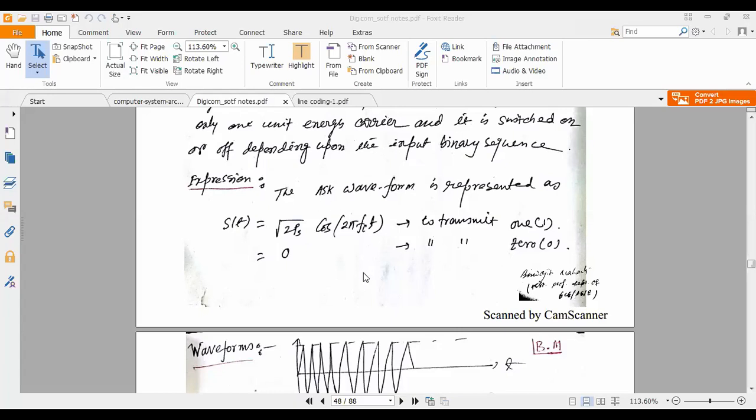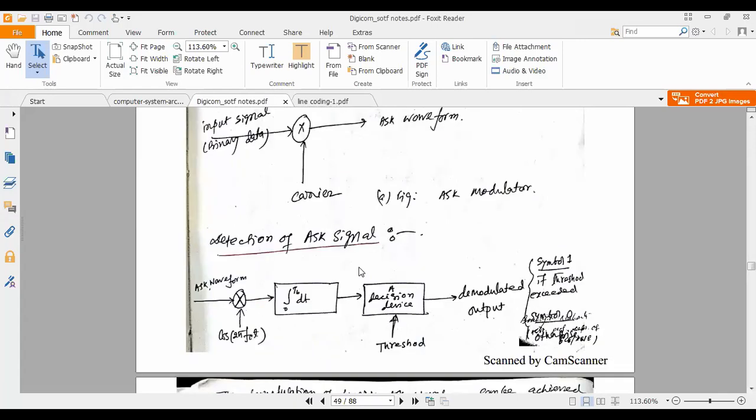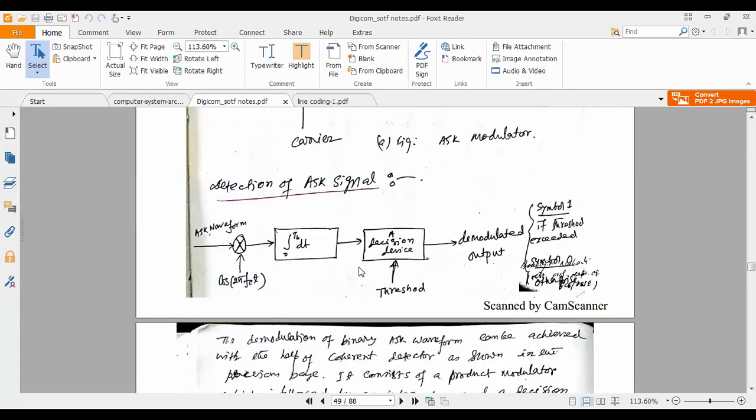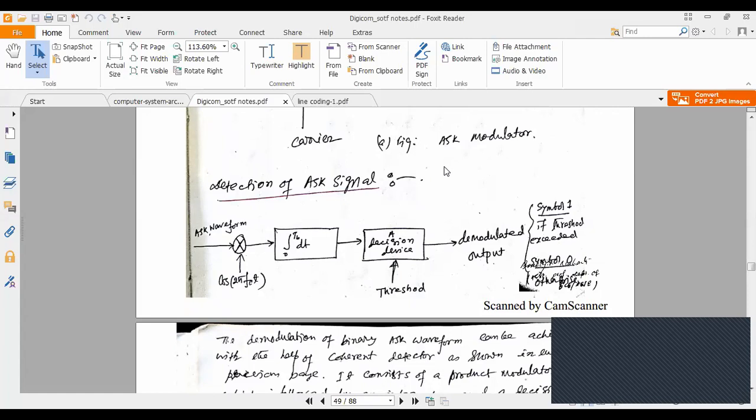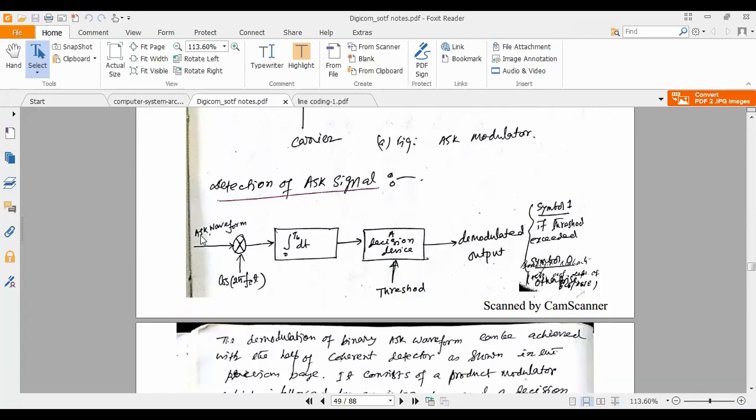Now we will move to the ASK detector circuit. That means you have to find out the data again, whether you are sending 0 and 1, whether we are getting 0 and 1 or not. In the case of the detector, this is your ASK waveform, either root 2 PS cos 2 pi FCT or 0. That means the ASK waveform is coming here. Now we are also using one carrier.